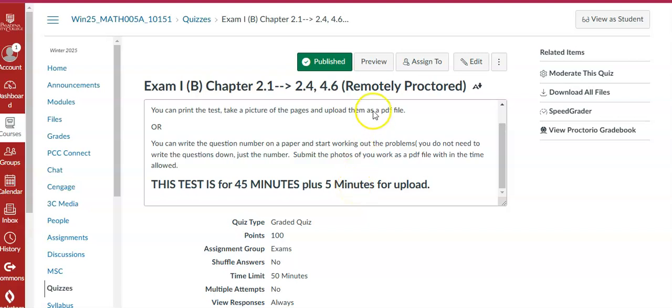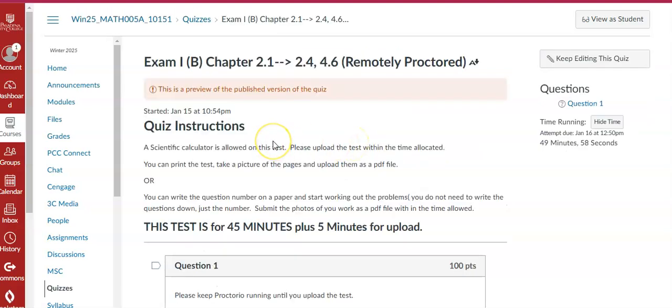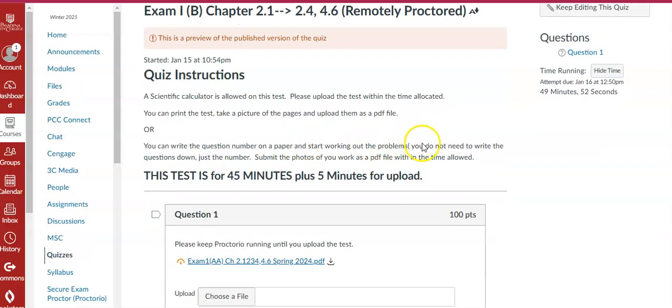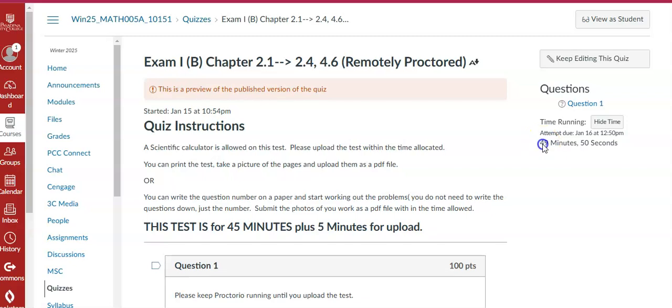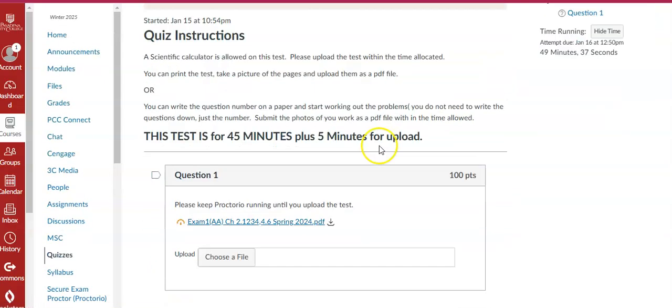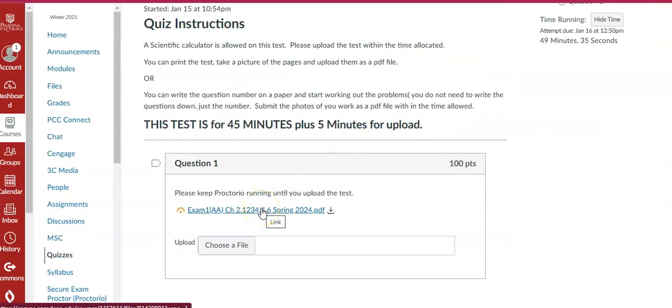Now, if I start the test, it's going to first run me through Proctorio, but I did this already, that's why it's allowing me to do that. And you notice on the right, once I start the test, the timer begins. And that's how it works. And there's the test. Once I click on that, it'll download.